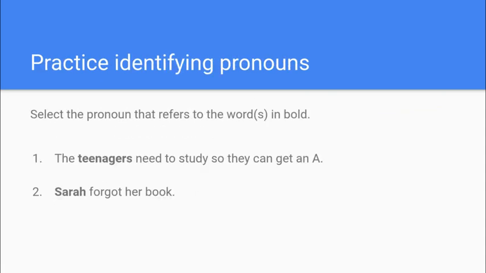All right. This one, practice identifying pronouns. Select the pronoun that refers to the words in bold. So, the teenagers need to study so they can get an A. Teenagers is my antecedent. What's the pronoun? They, right? And notice it's they and not he or she because it's plural. We'll talk more about that as we continue on this year, but agreement's important. That's why you have to know this pronoun identification. Sarah forgot her book. Sarah is our antecedent. Her is the pronoun.